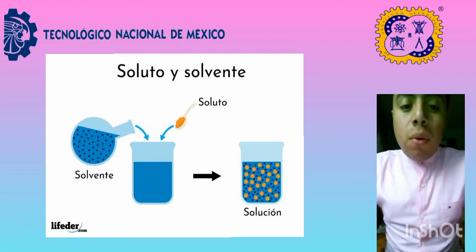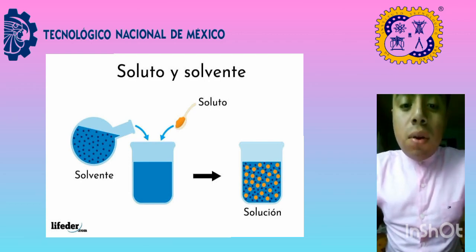Concepts related to colligative properties of solutions. We will start with the basic concepts. Solvent: a chemical substance in which a solid, liquid or gas can dissolve. It is the substance that is in greater quantity, and it dissolves the solute to create the solution.